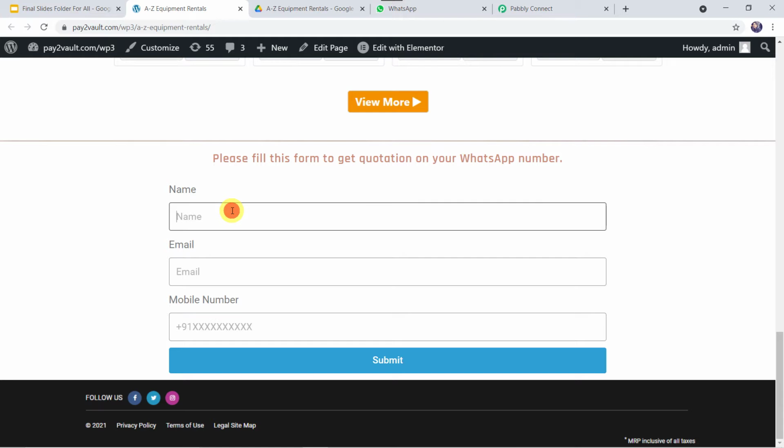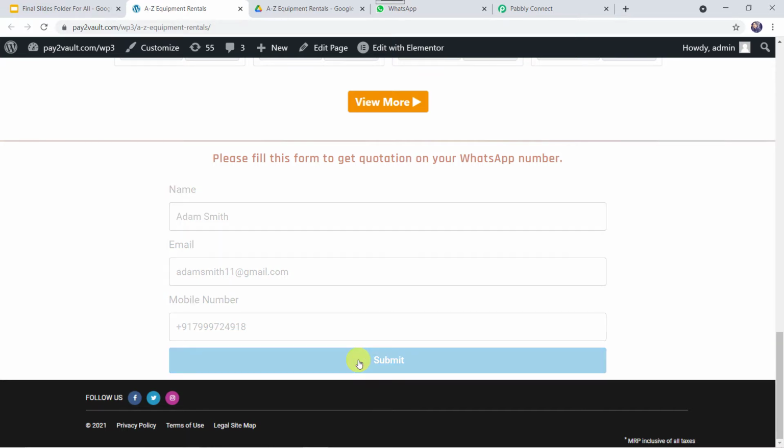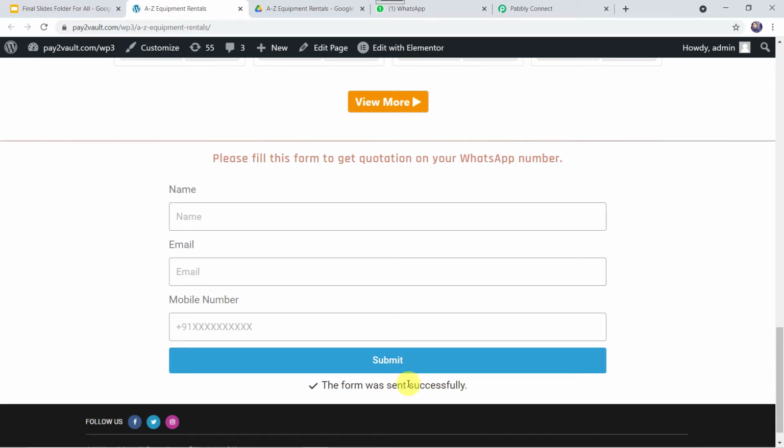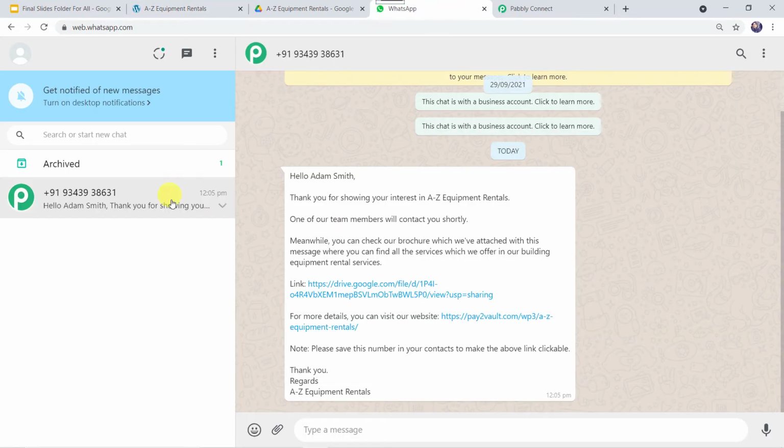Okay, so now let us fill this form. I'll just give the name as Adam Smith. Okay, I'll give the email address as adamsmith11@gmail.com and I'll just give the mobile number over here. And now let us click on submit. The form was sent successfully. Okay, now let us check whether the client has received any message on his WhatsApp number or not. I'll just go to WhatsApp.